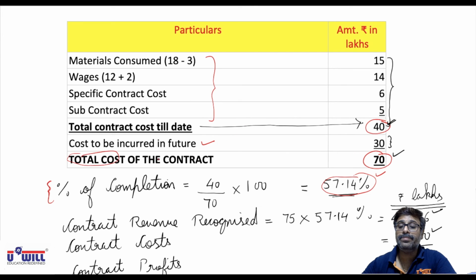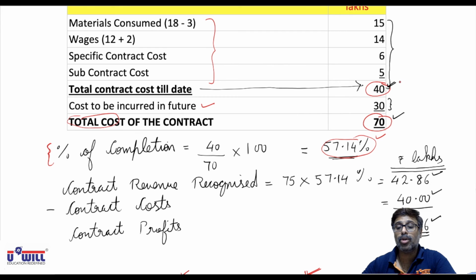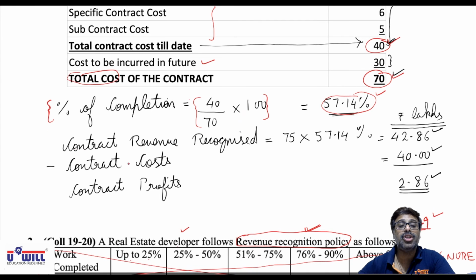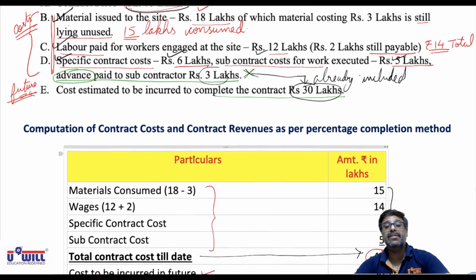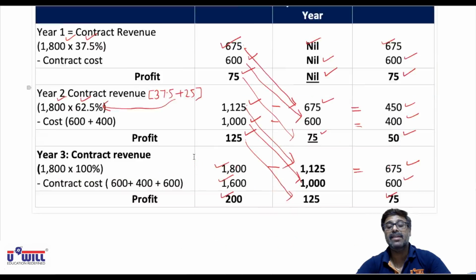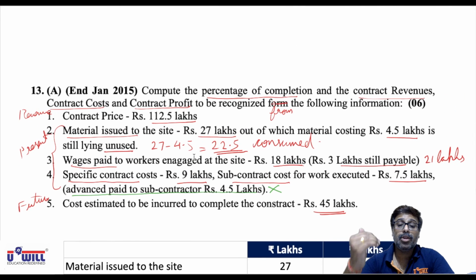Then based on contract cost till date and total cost, you find the percentage of completion and after that you take contract revenue, contract cost and profit. So similar to question 1, what we did. Pause the video and all of you solve question 13a on your own, and then I'll give you the solution in front of you. You verify whether you have done it correct or not. Pause the video and solve it on your own, everyone.